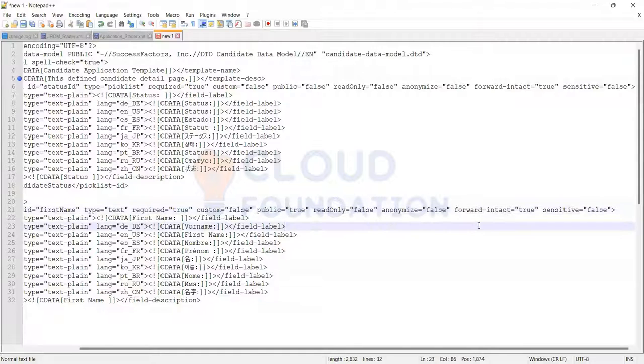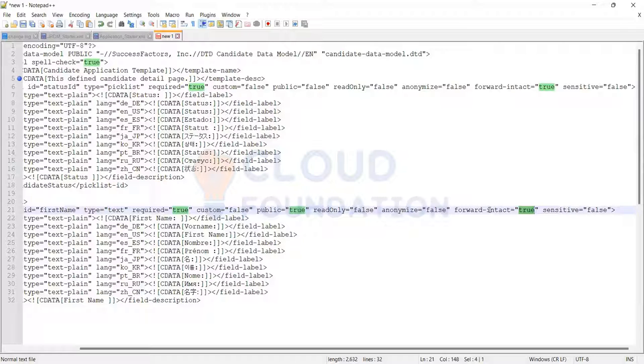Next is forward intact. Consider you have applied for a job, and probably you are not selected or not suitable for that role. As a recruiter, I can forward you to a different role which is already there in my system, a different role available within the company.